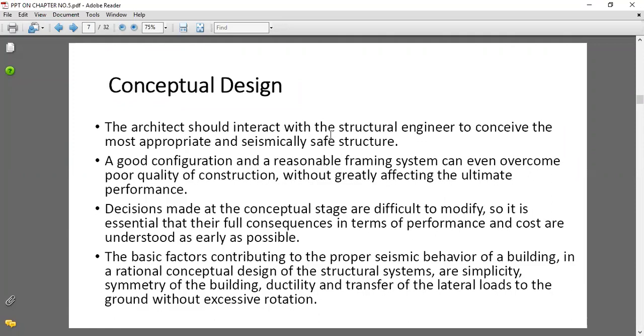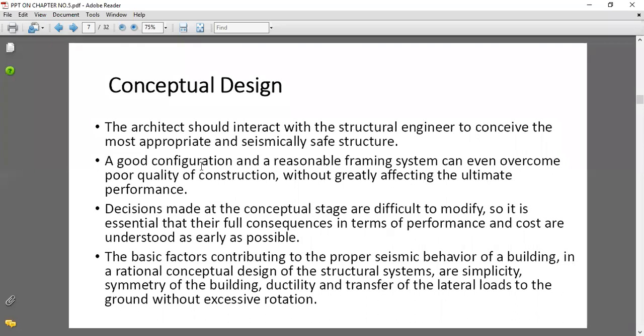Whatever points we have discussed related to the principles of earthquake resistant design, you should write in your notebook. From that, we have seen some of the points that you should write in your notebook. The first point we have seen is that the architect should interact with the structural engineer to conceive the most appropriate and seismically safe structures. Okay.